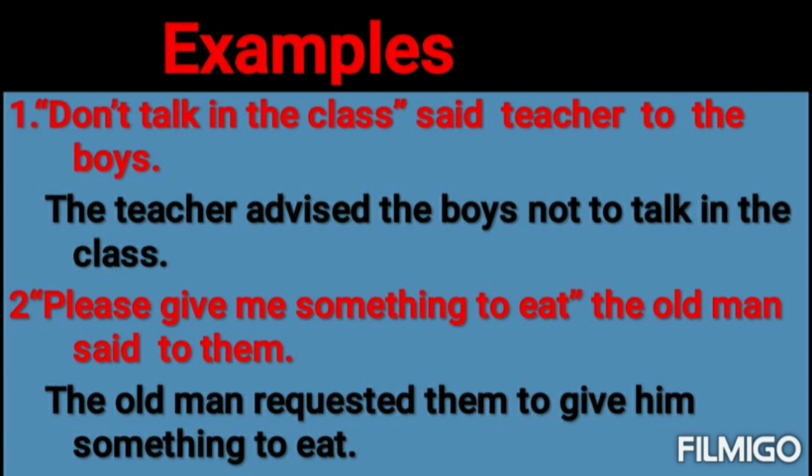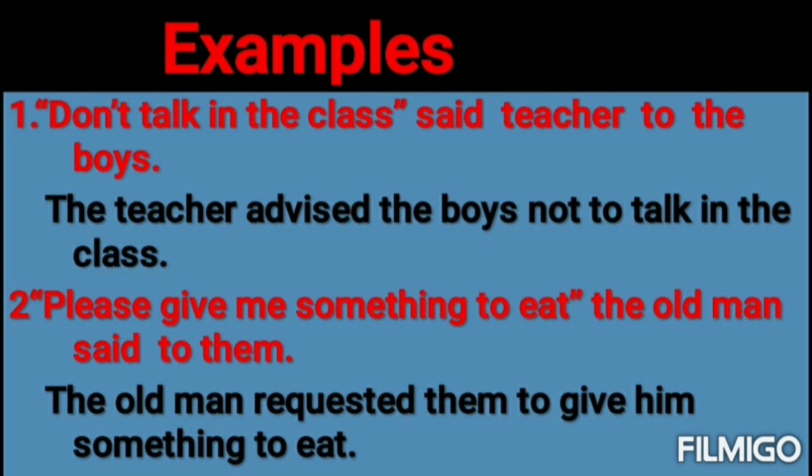The first example: "Don't talk in the class," said the teacher to the boys. Answer for this: the teacher advised the boys not to talk in the class. I'll explain about this. See the sentence clearly. The sentence is in negative form. Then what about our rule? Whenever the sentence is in negative form, we begin with "not to". We are using "not to" there.